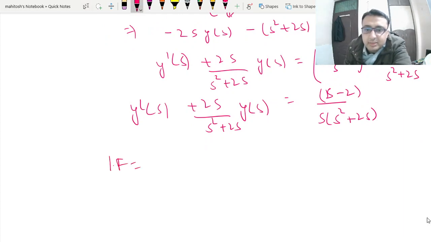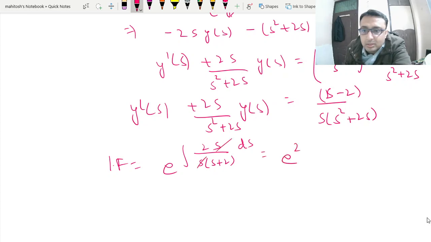You can write the integrating factor as e to the power integral of 2s upon s square plus 2s ds. S gets cancelled, so 2 ln s plus 2 is equal to s plus 2 whole square.